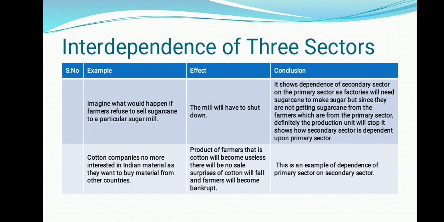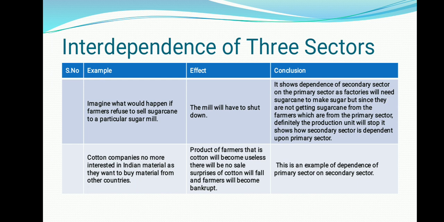And what will be the use of the grass? Grass is also useless because its use is not taken by anyone. So ultimately all these three things are interconnected. They are not individually independent, they need support of each other. Same is the case with these sectors: primary, secondary, and tertiary sector.